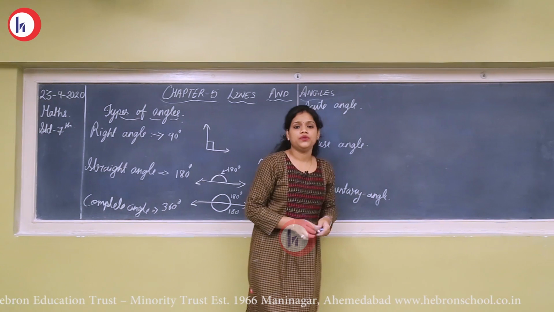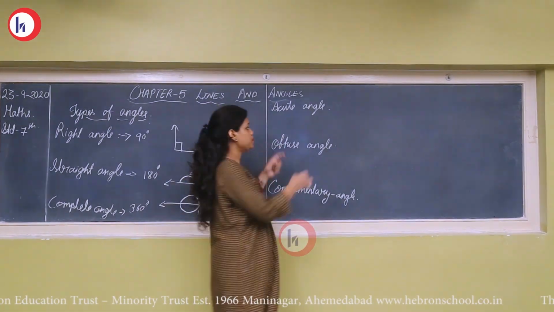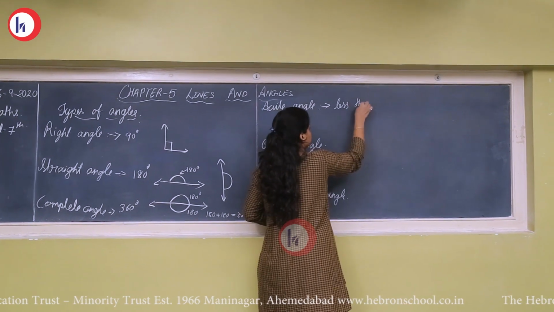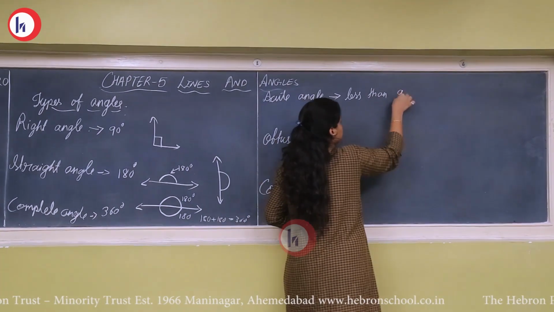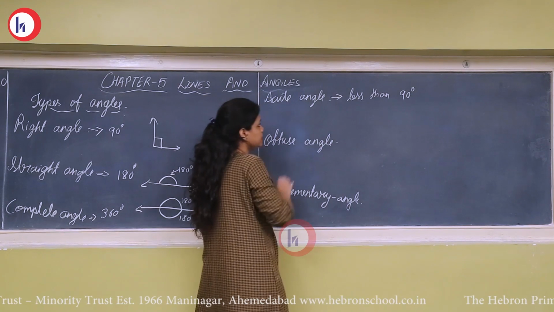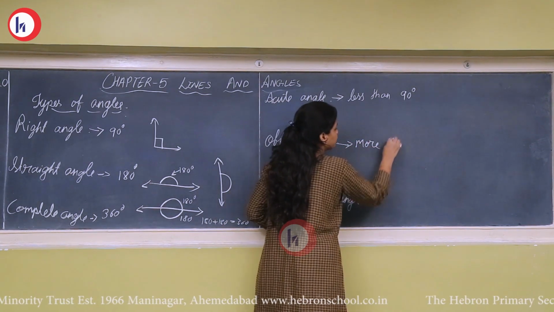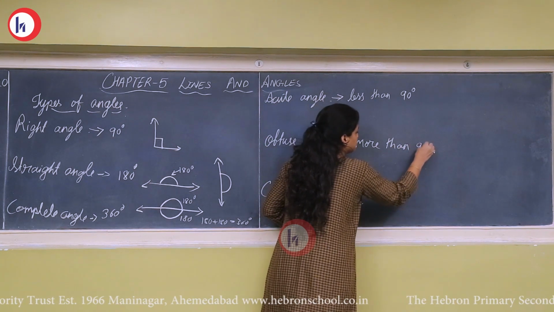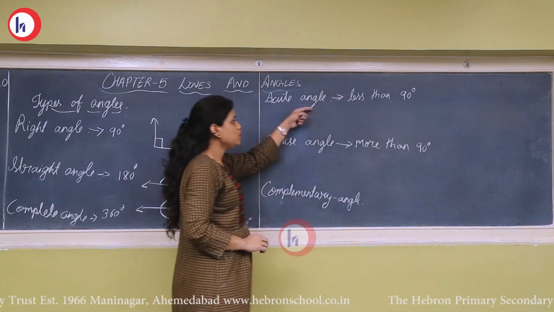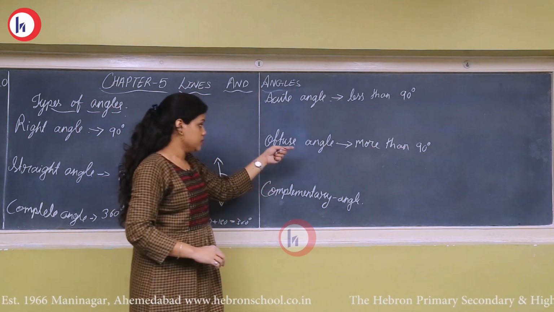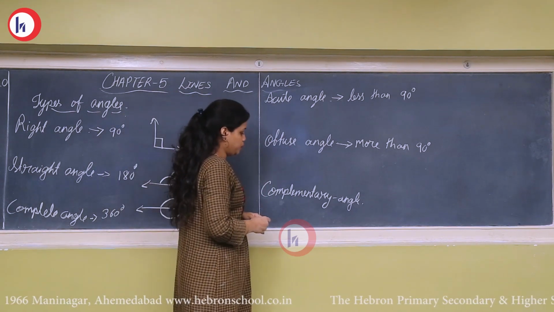Now coming to acute angle. What are acute angles? The angle whose measure is less than 90 degree. Less than 90 degree, that means they are called as acute angle. Same way, more than 90 degree, obtuse angle. Okay, the angle whose measure is less than 90 degree will be acute angle. The angle whose measure is more than 90 degree will be obtuse angle.